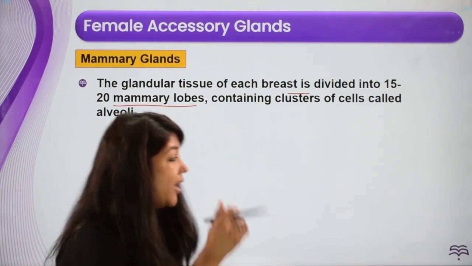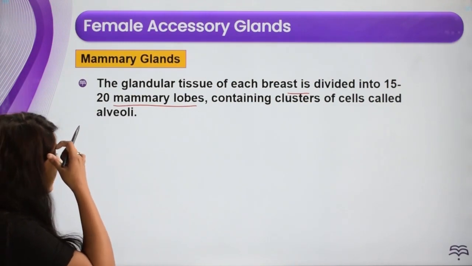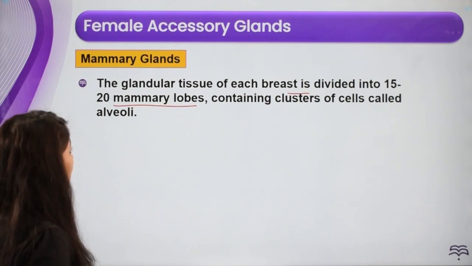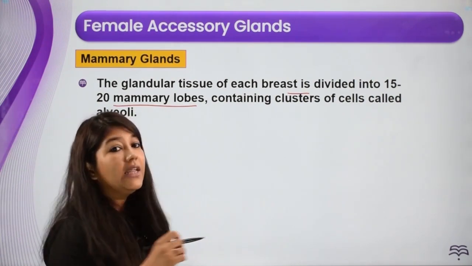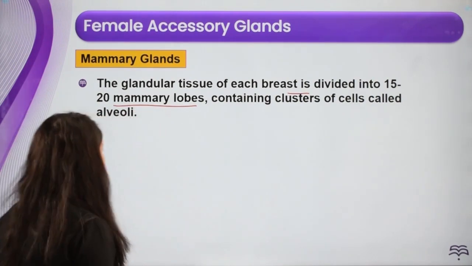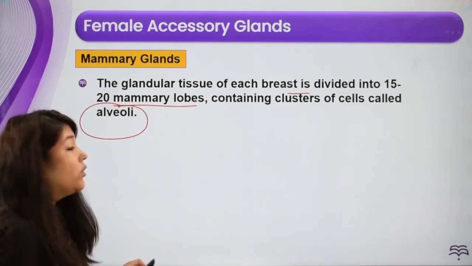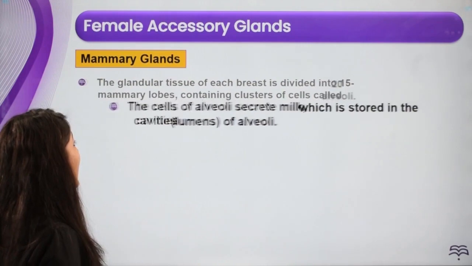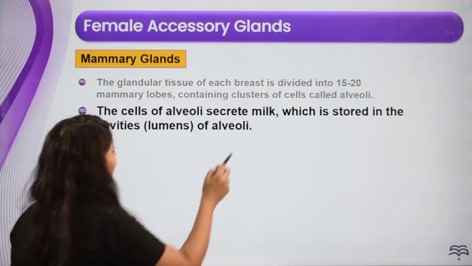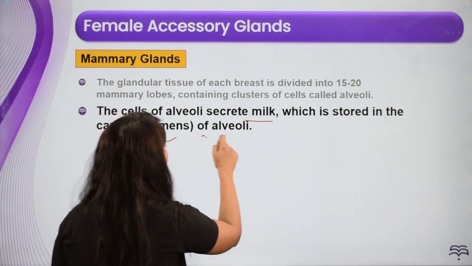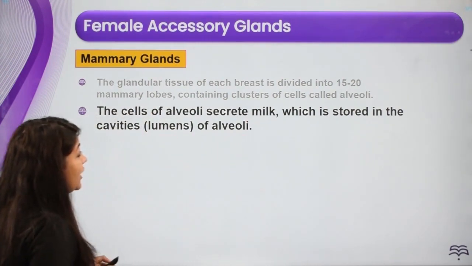ठीक है, तो ग्लैंड्यूलर टिश्यू जो है वो किस में डिवाइडेड है? It is divided into 15 to 20 mammary lobes. और यहाँ पे हमें क्या मिलेगा? क्लस्टर ऑफ सेल्स मिलेगा, जिसको हम एल्वियोलाई बोल रहे हैं. We are calling it alveoli. The cells of the alveoli, they secrete milk which is stored in the cavities or the lumens of the alveoli.